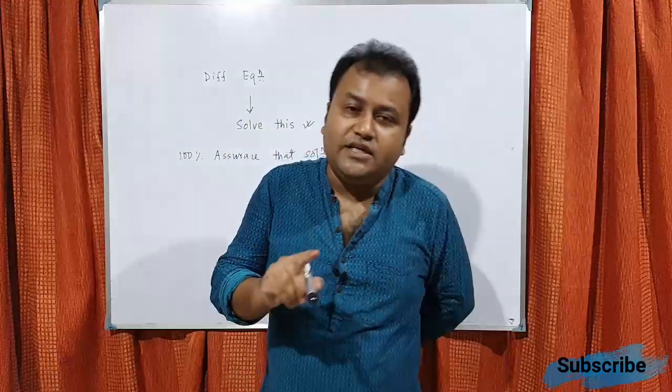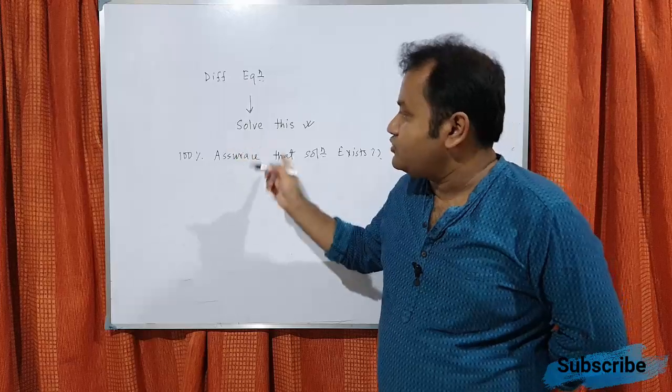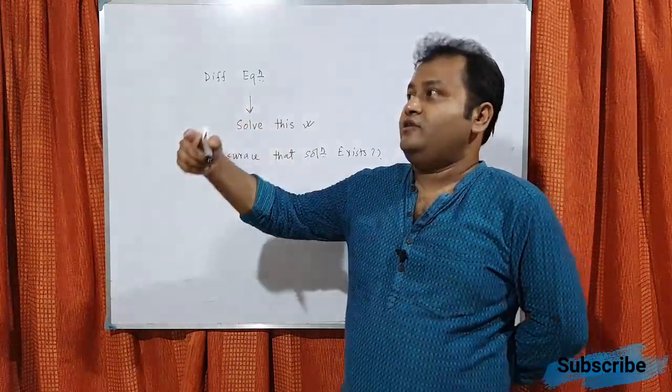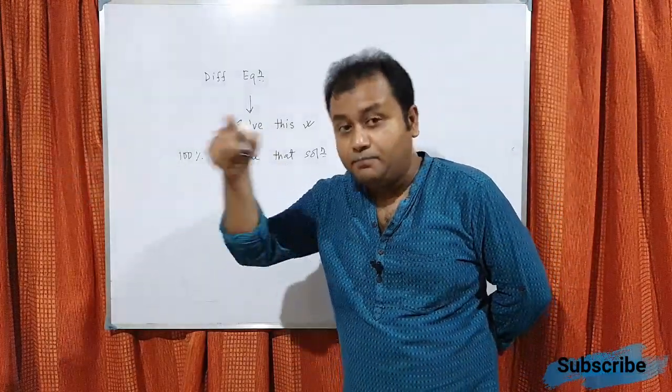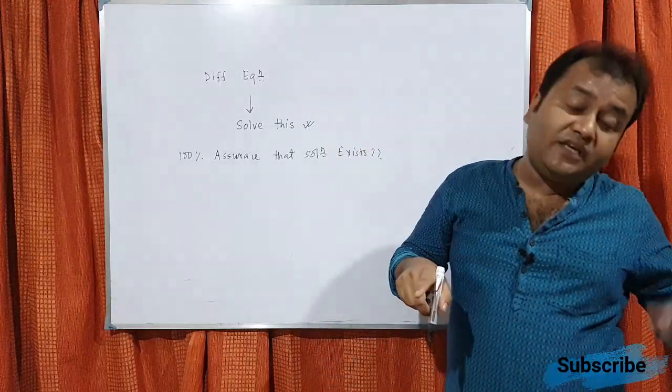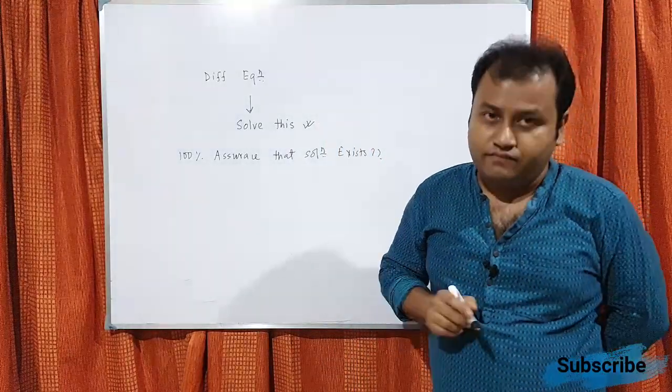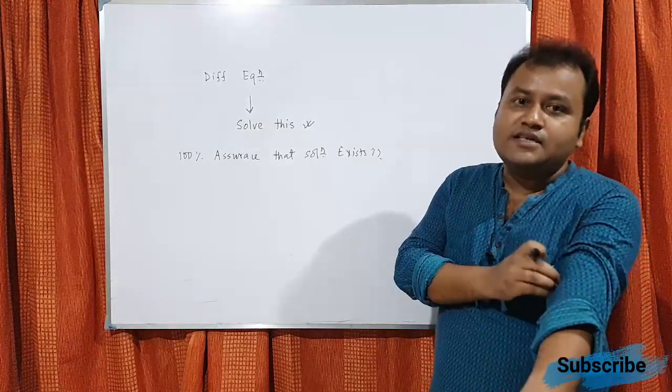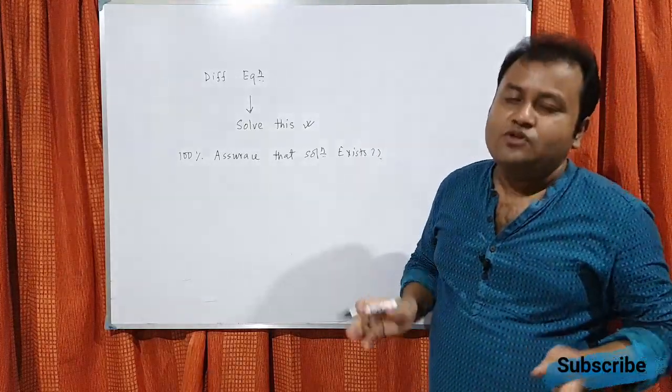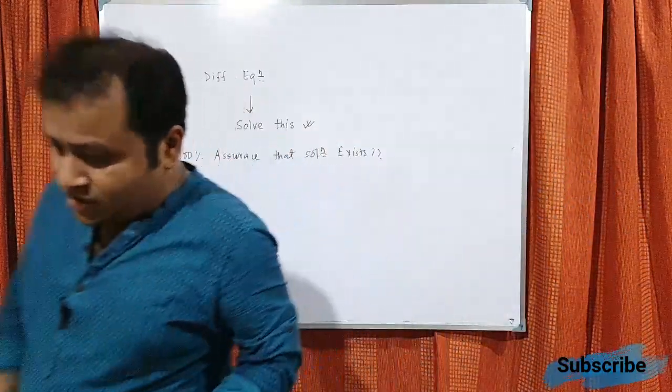When a differential equation is given to us, we try to solve that. We are trying to find something, but the problem is whether that something actually exists or not. So today's class we try to discuss that only.